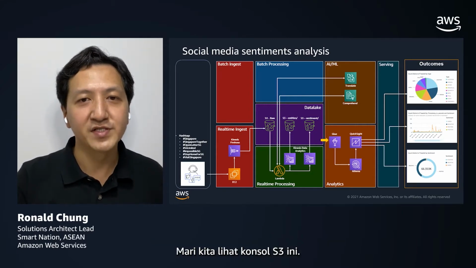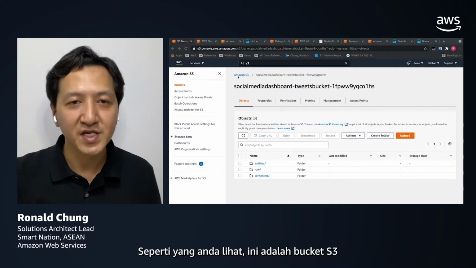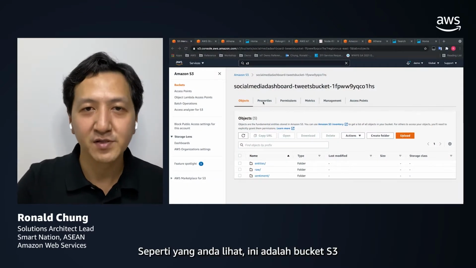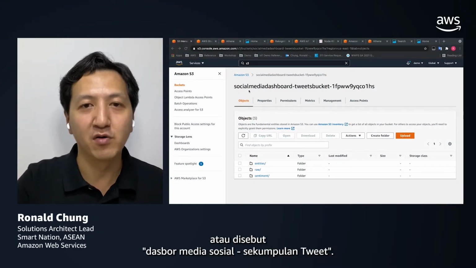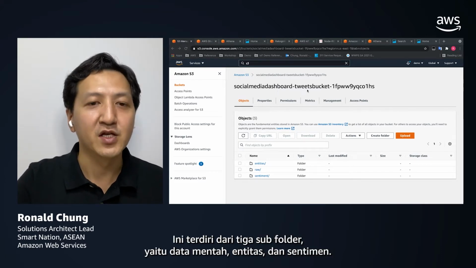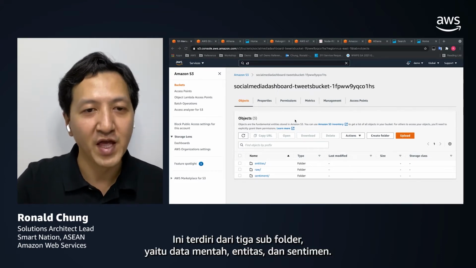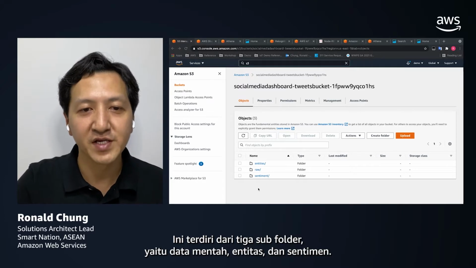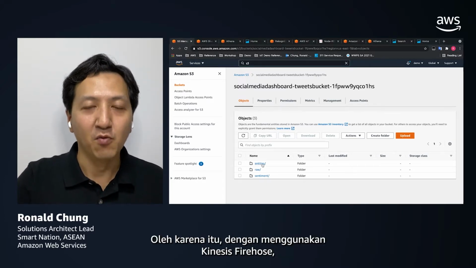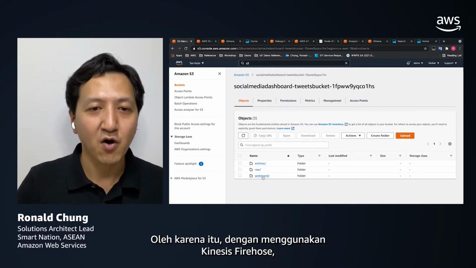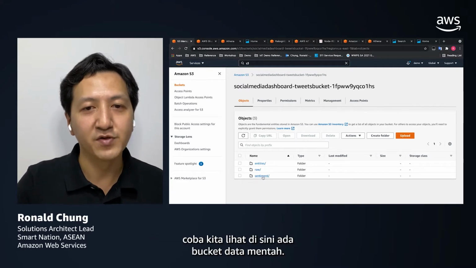Let's have a look at this S3 console. So as you can see, we have the S3 bucket called the social media dashboard tweets bucket here. It consists of three subfolders, namely the raw, the entities, and the sentiment data. So using the Kinesis Firehose, let's have a look at the raw data bucket.